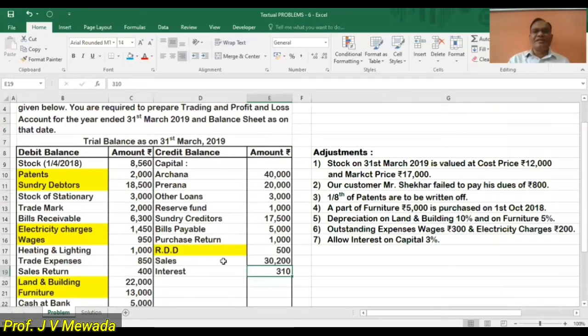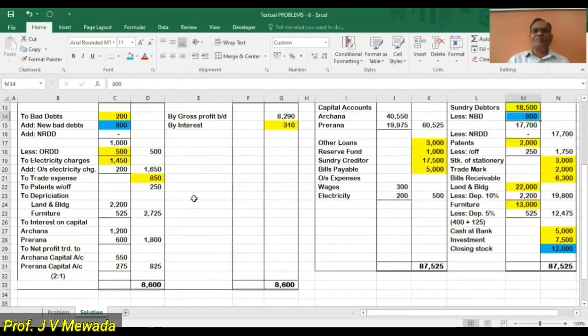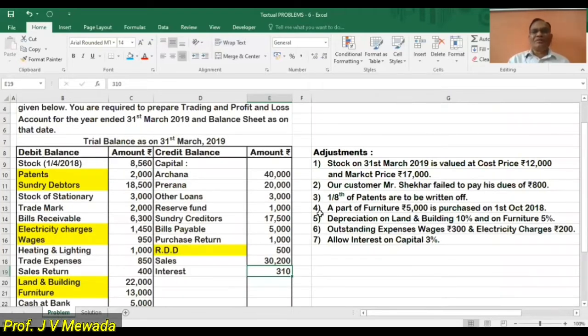And once again, we'll see 1/8 of the patterns is to be written off. So patterns is 2,000, 1/8 is 250. So from patterns we are going to subtract 250. That is one effect. And 250 we are going to write here separately, as patterns written off in the profit and loss account.